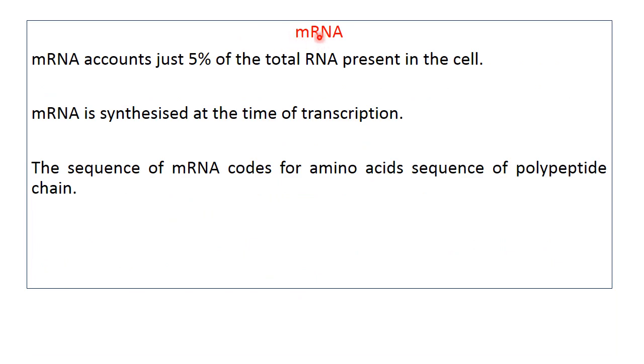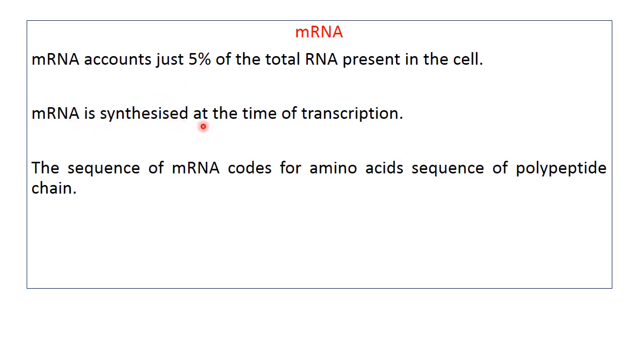Messenger RNA, as the name indicates, acts as a messenger. It means the genetic information from DNA to protein is transferred via messenger RNA, and messenger RNA accounts for just 5% of the total RNA present in the cell. So the maximum amount of RNA present in a cell is ribosomal RNA, followed by transfer RNA, and the least amount is messenger RNA.